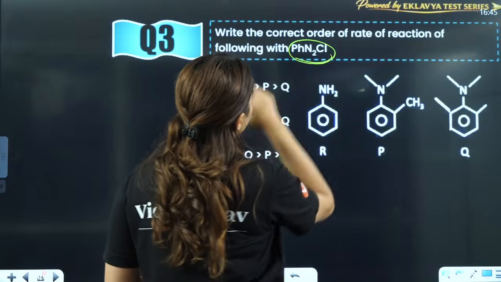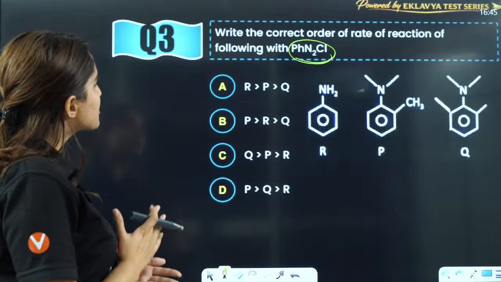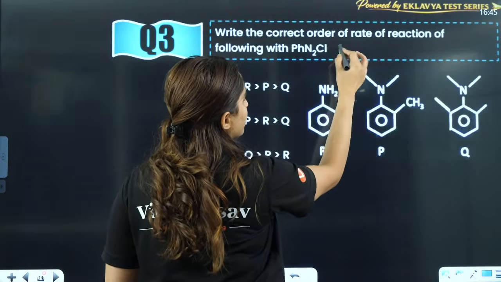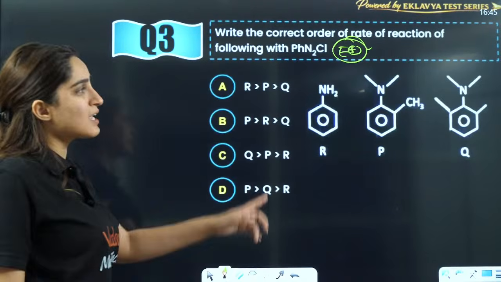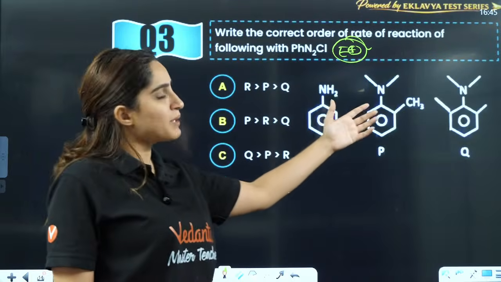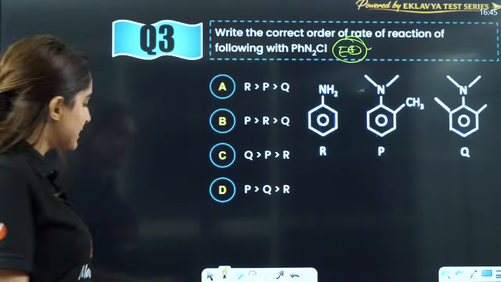Okay, then this question is from diazonium chloride, and they are asking you to write the correct order of reaction of the following with this. Now this acts as an electrophile, right? When this is acting as an electrophile, you will see maximum electron density, there you will have the attack of electrophile, right?